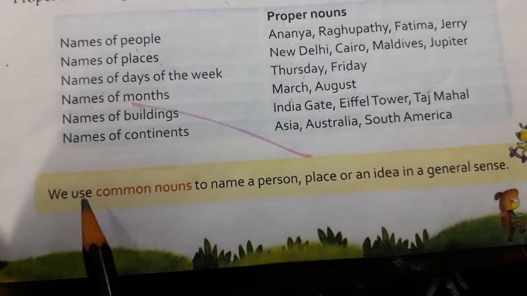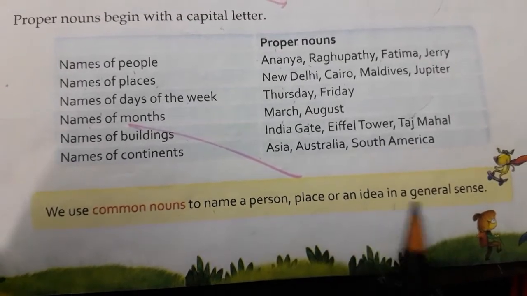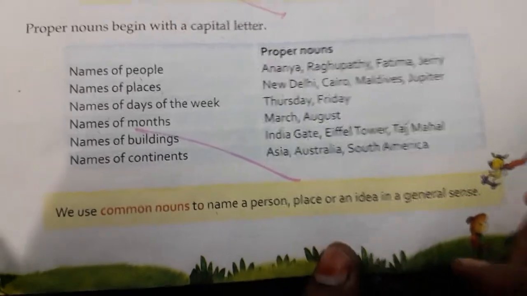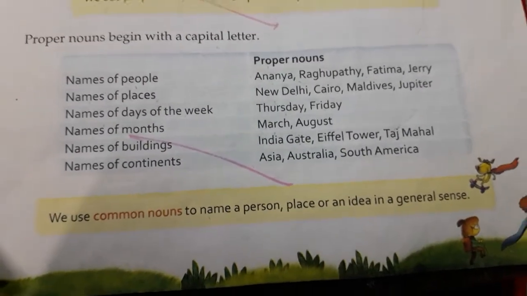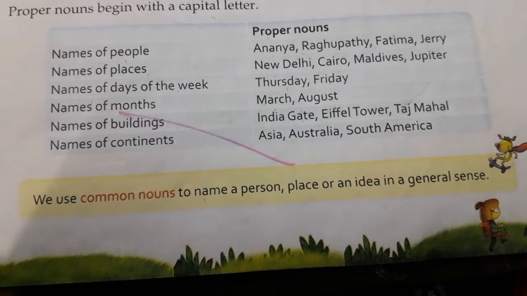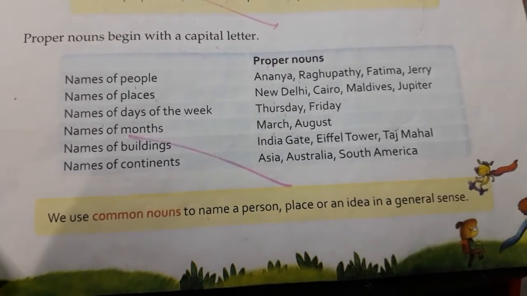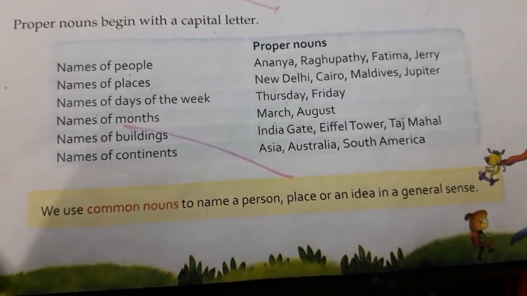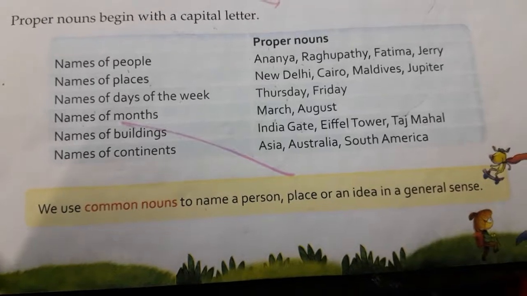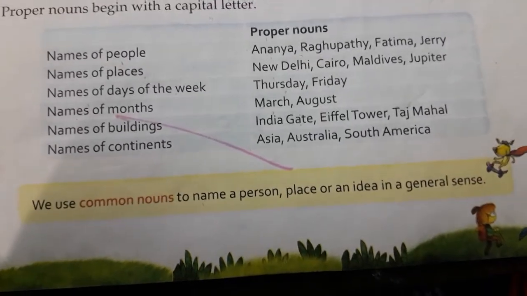And next, common nouns. We use common nouns to name a person, place or an idea in a general sense. Generally we call, "Hey boy, come here. What are you doing there?" Like that, commonly we name a person. This is a wonderful place. I did not say which place is wonderful. I am saying this place is a wonderful place.